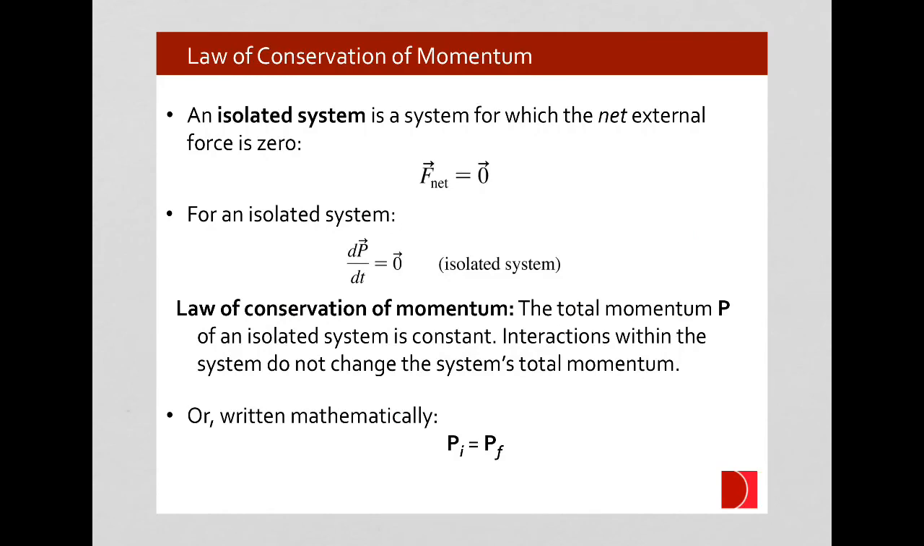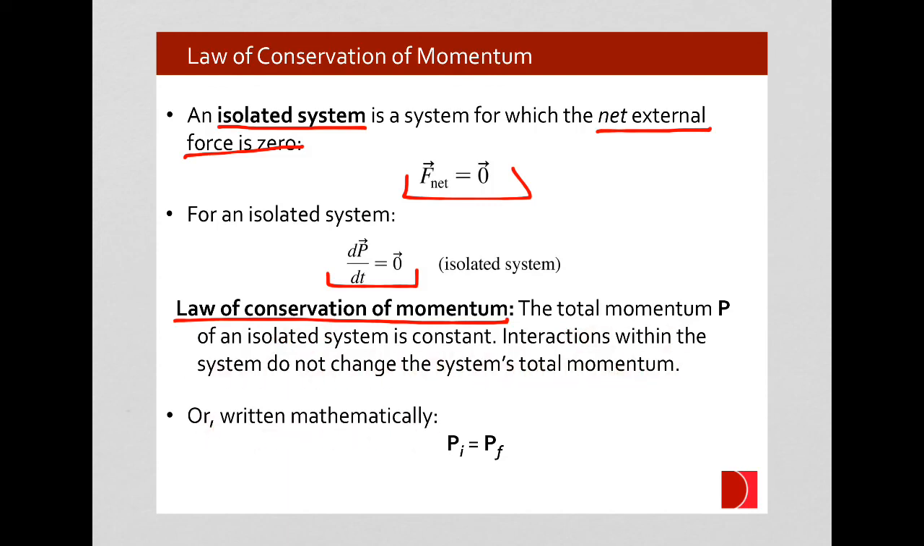So to recap the conservation of momentum, we define an isolated system. An isolated system is a system in which the net external force is zero. When we have an isolated system, the change in momentum of that system is zero because external forces are needed to change the momentum, and we're defining this so that there are no external forces. Our law of conservation of momentum, then, says that the total momentum of an isolated system is constant. Interactions within the system do not change the system's total momentum.